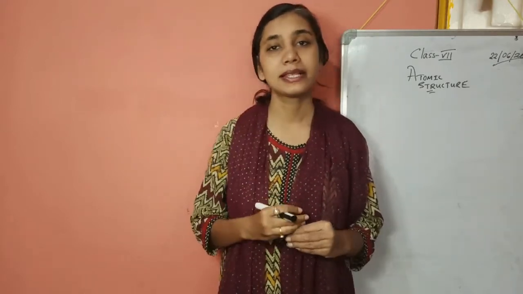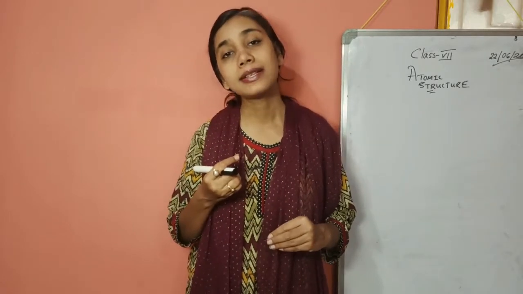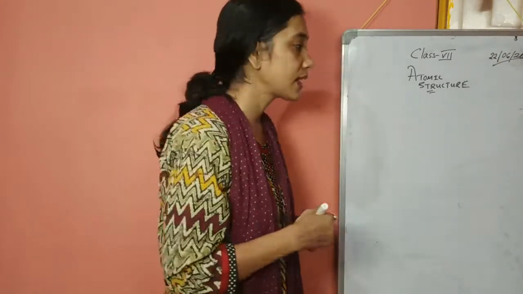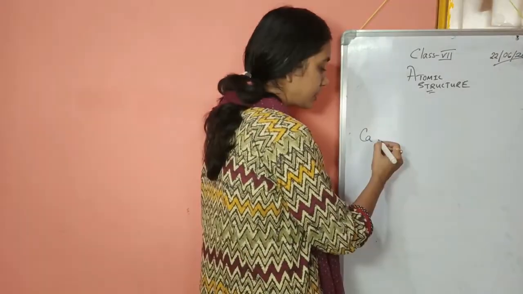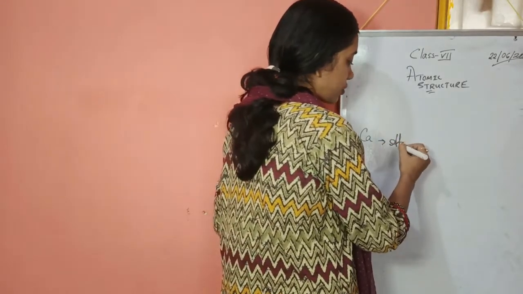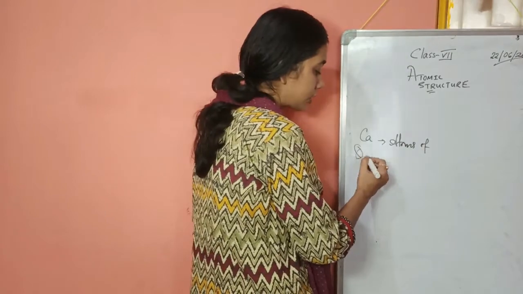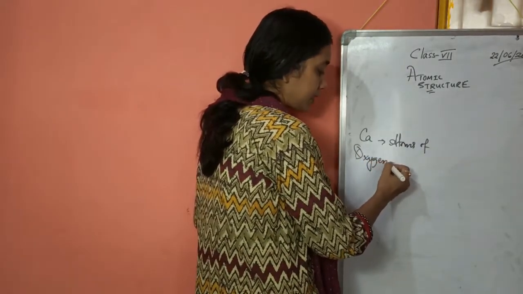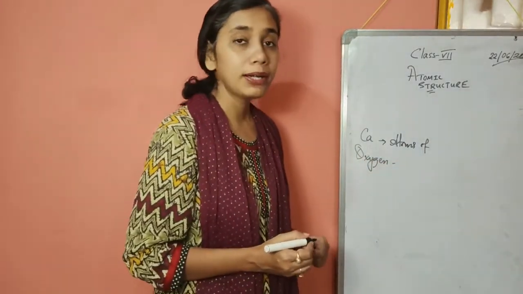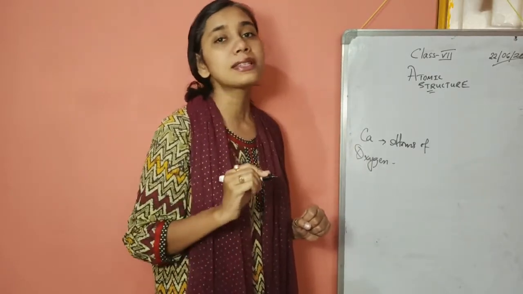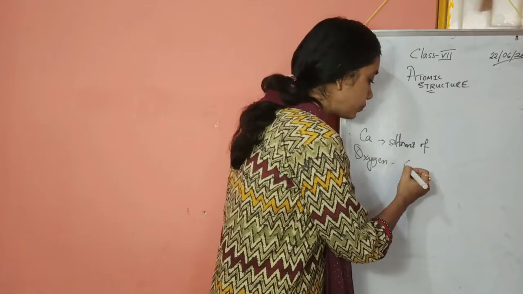Now in some cases the atoms do not exist independently. Instead, the atoms join with each other to form a molecule. As an example, calcium is made up of atoms of calcium. But oxygen is a non-metal, its symbol is O, but as calcium exists as Ca, oxygen exists as O2.